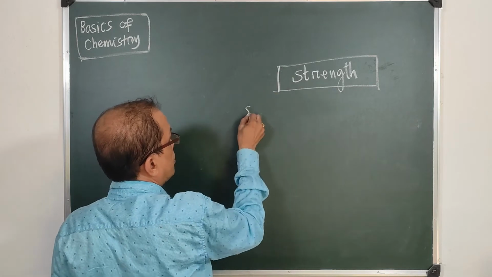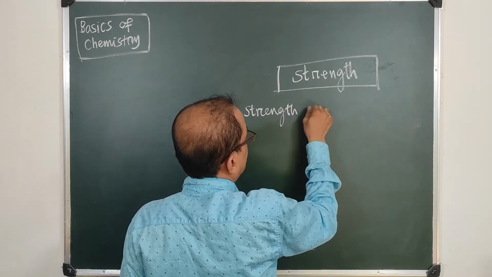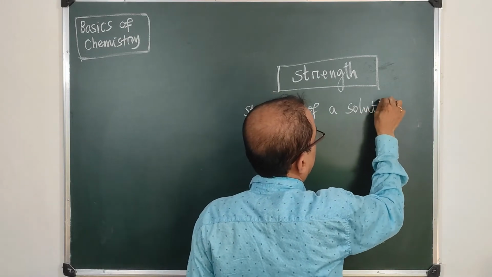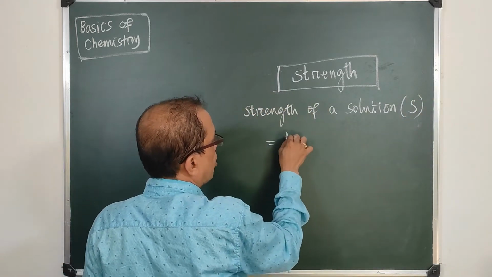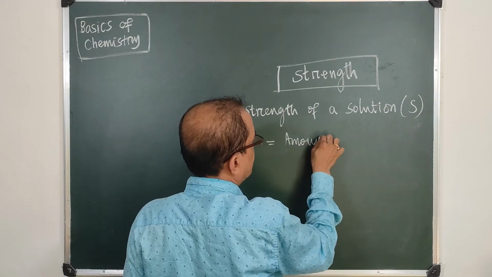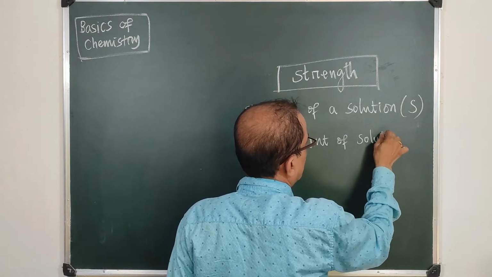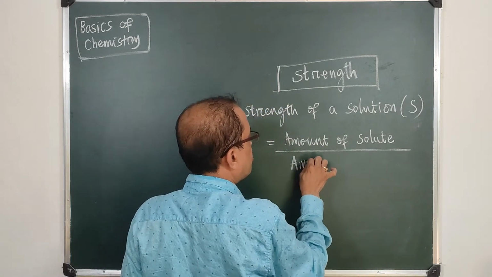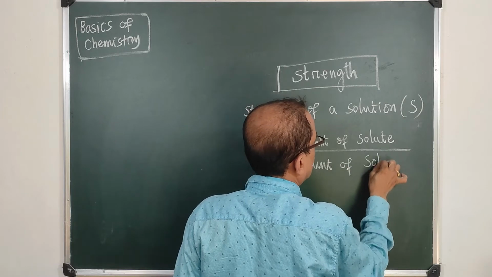So what is strength? Strength of a solution, which is designated by the letter S, is the amount of solute divided by the amount of solution.